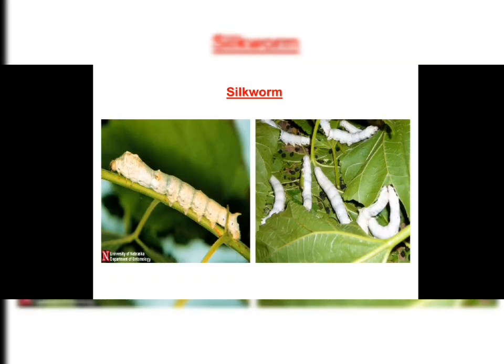Now here is the silkworm. See here, many silkworms are there in white color, and these are green leaves. These leaves are of the mulberry plant. These silkworms feed on the mulberry leaves, they start growing and they start producing silk. They produce silk cocoons, and after boiling the cocoons in hot water, we can get the silk.